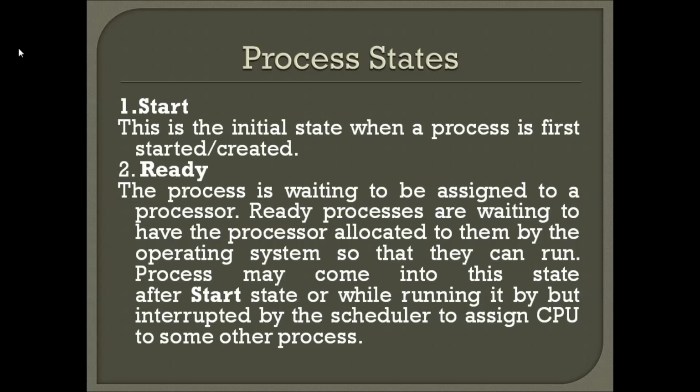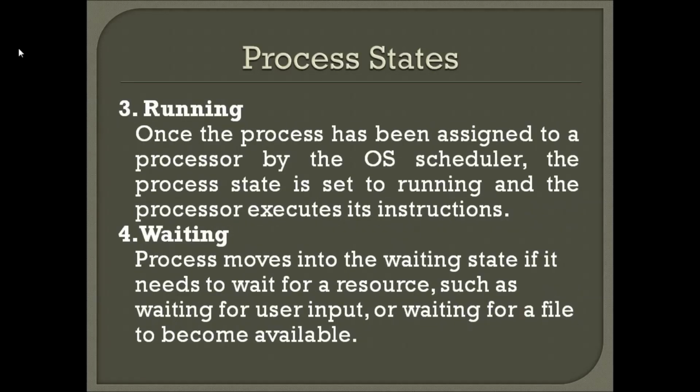Understood, guys? Now what is the running state? I told you, right? Once the process has been assigned to a processor by the OS, the process state is set to running, and the processor executes the instructions. Running means the process instructions will be executed. Now what is the waiting state here? A process moves into the waiting state if it needs to wait for a resource.